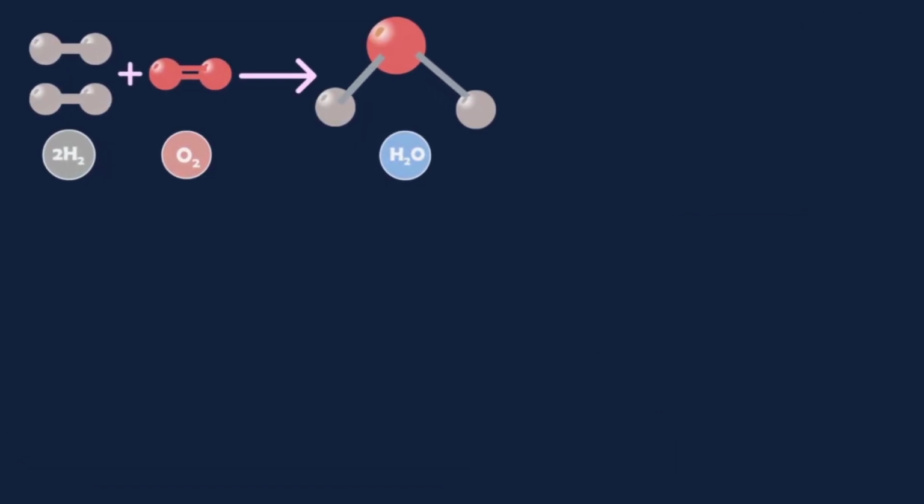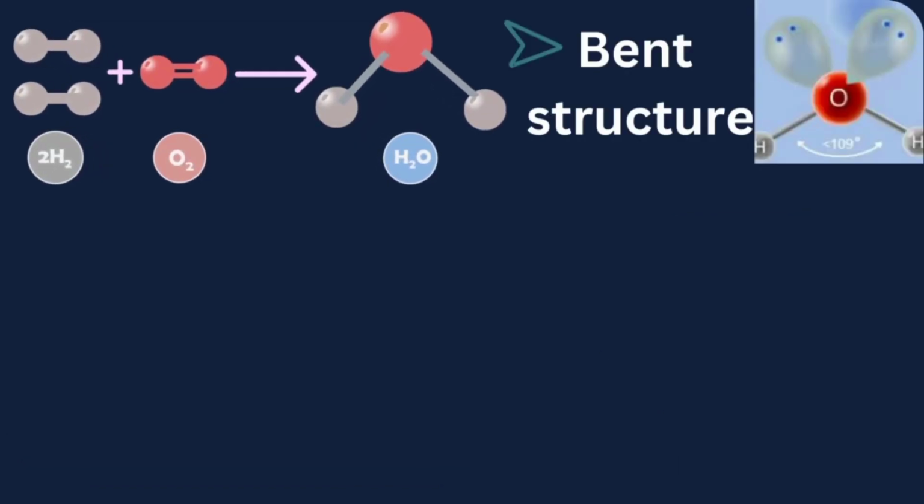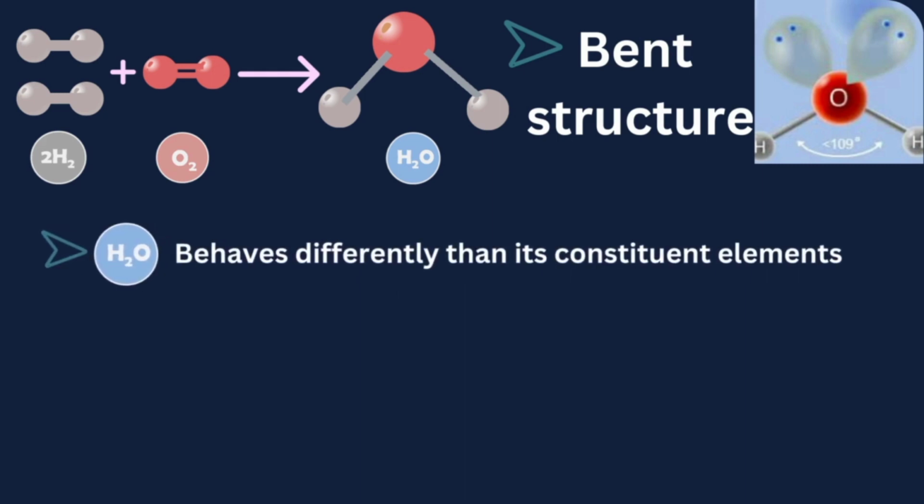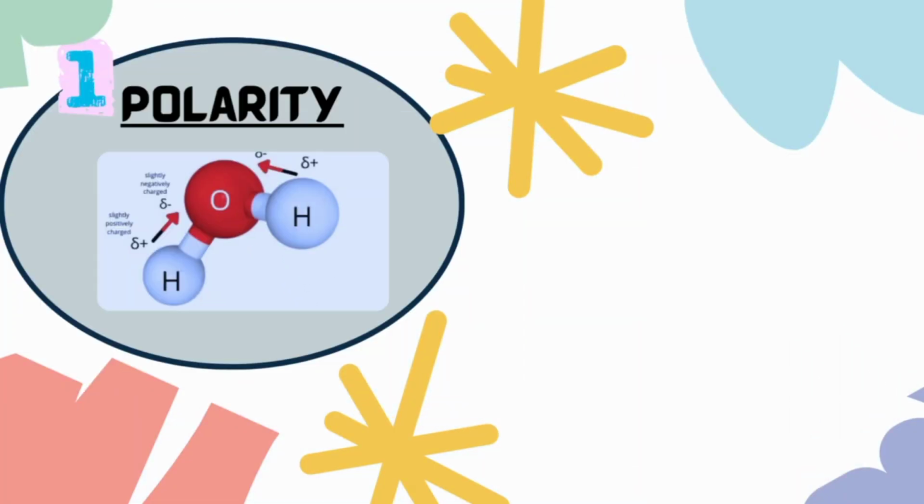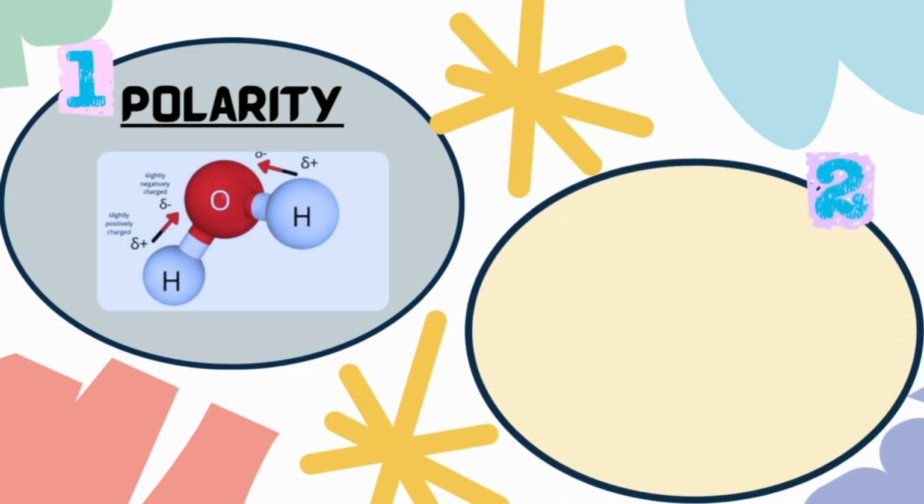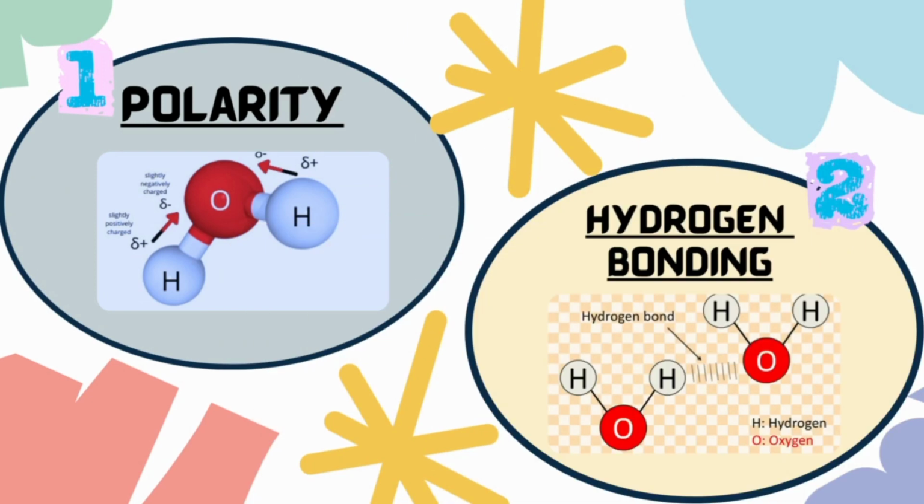Water is composed of hydrogen and oxygen, but it behaves differently than its constituent elements, hydrogen and oxygen. Water has a bent structure which gives water its unique properties. 1. Polarity. Water is a polar molecule. This polarity allows water to form hydrogen bonds with neighboring water molecules.